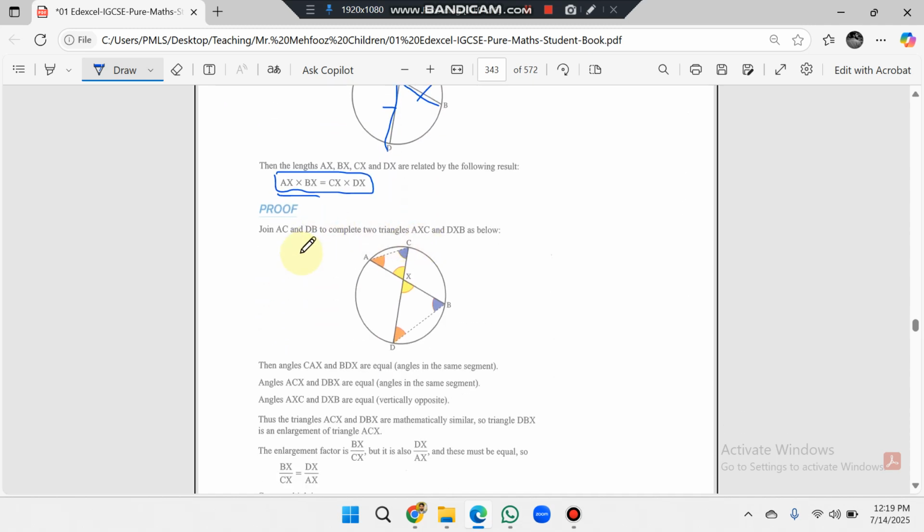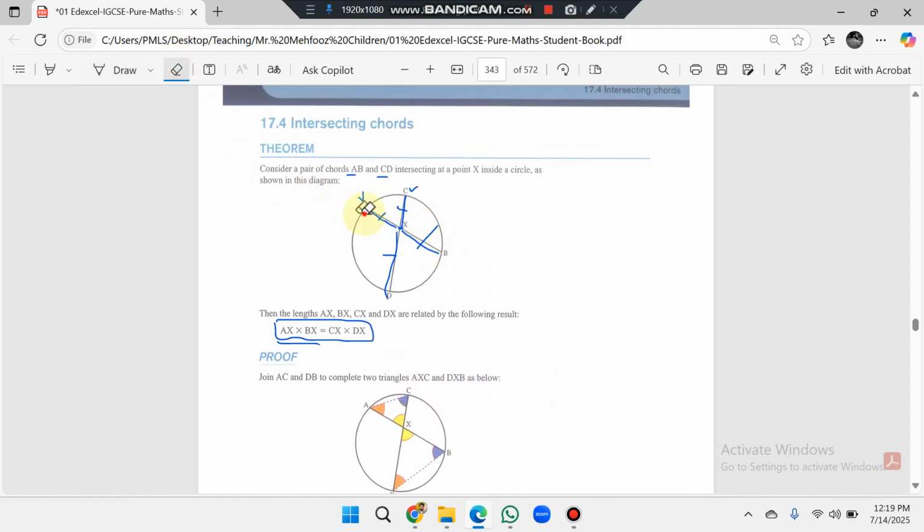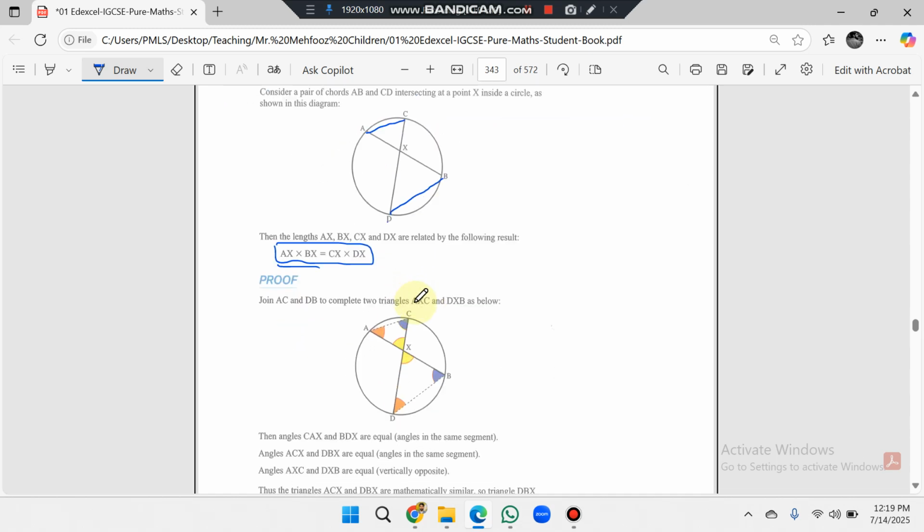Now we have to study the proof. Join AC and DB to complete the two triangles. So first of all, these are two chords. If these two chords cut each other, then we draw these lines. So here we have two triangles. One triangle is AXC and the second triangle is BXD, right?